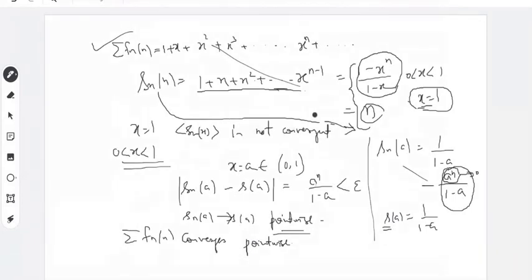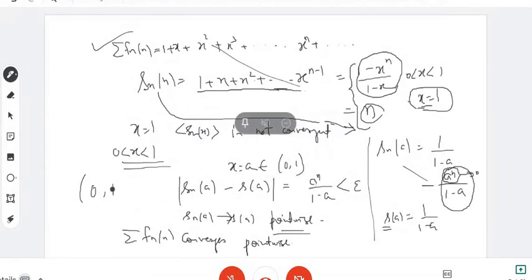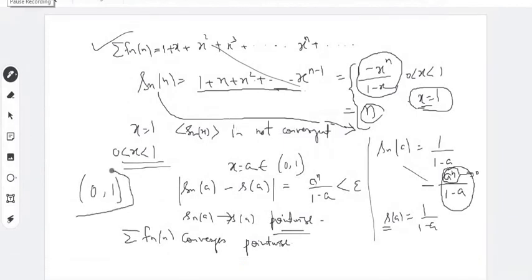What about its uniform convergence on this interval 0, 1? What is your guess? Sir, it will be uniform on the open interval 0, 1. This is your expectation. Is this everyone's expectation? Yes sir. Okay, let us verify.